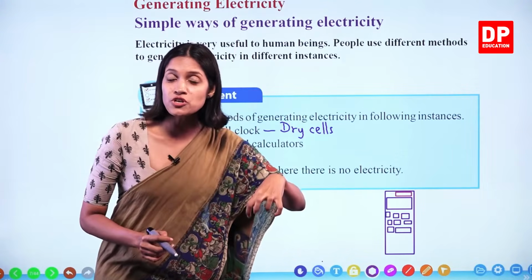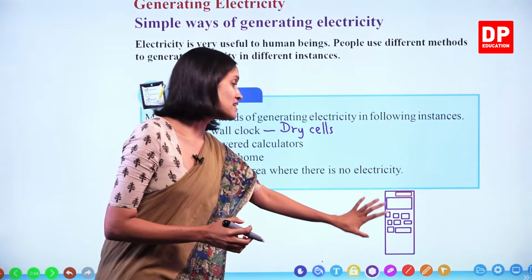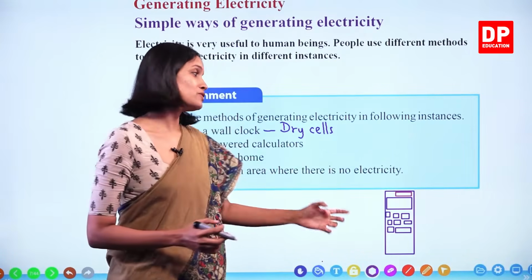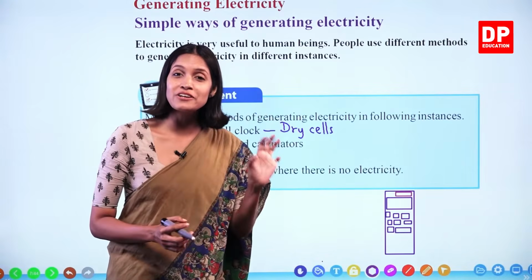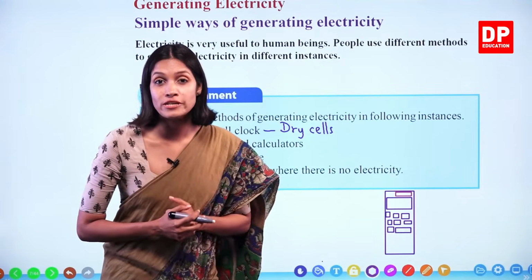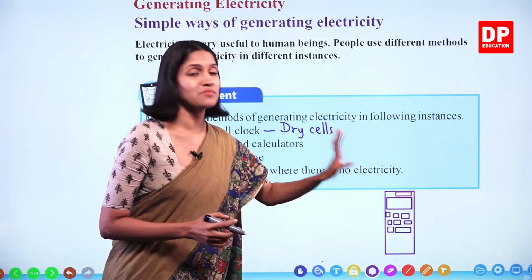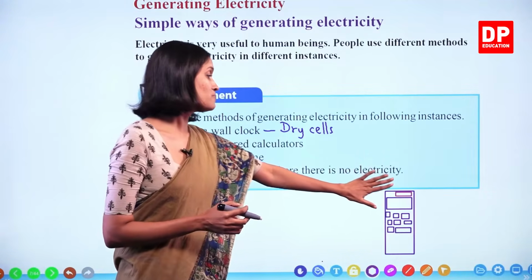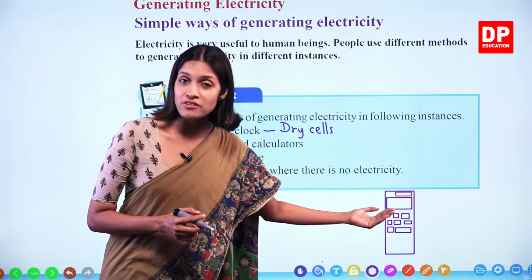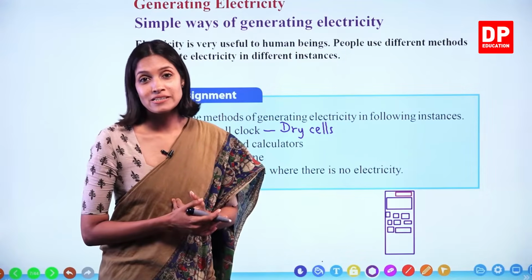When the sunlight falls onto the solar cell, it can generate electricity. When it generates electricity, we can use this calculator. Normally what happens, calculators have small batteries. Using the batteries, electricity is provided or generated, and then we can make the calculator work, right? But even without that, some calculators have these type of small solar cells connected to the upper part like this. So using that one, even without the battery, if sunlight is available, we can use the calculator, right?